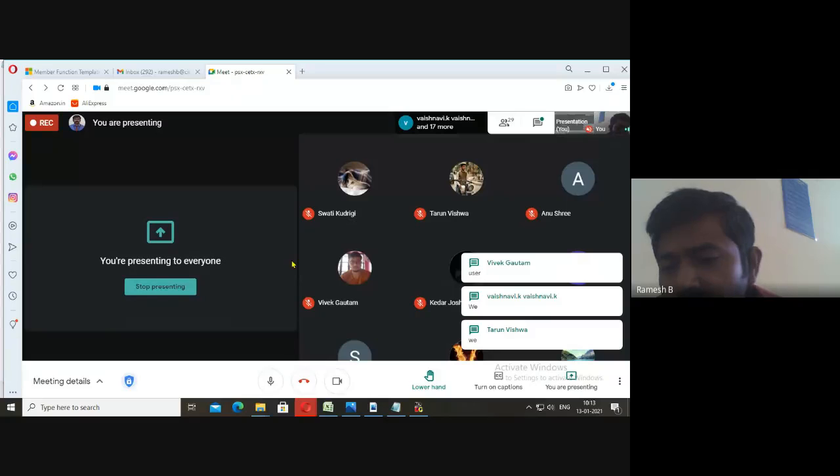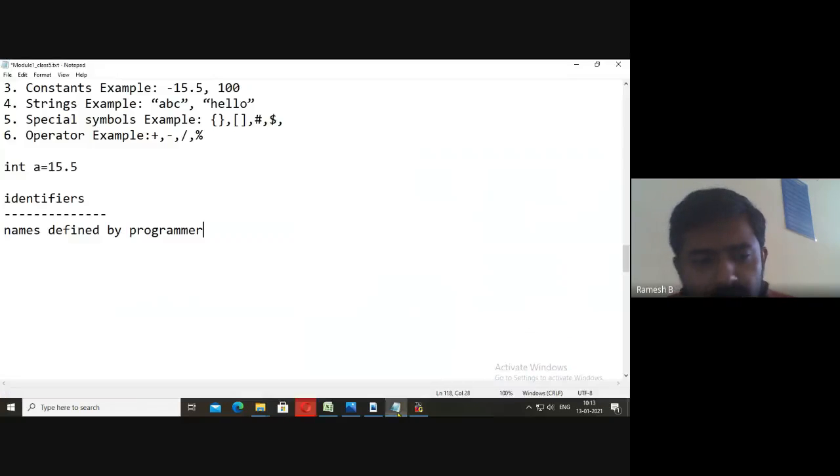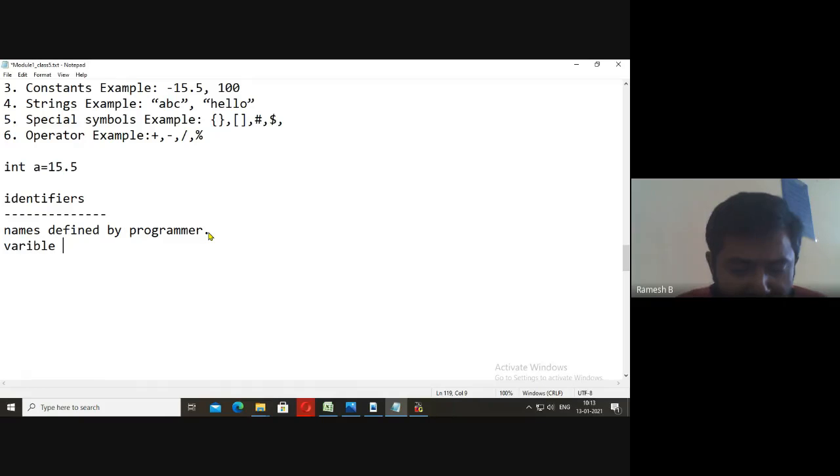Users are the programmers. We are the programmers. Good. See here, names defined by the programmer are known as identifiers. Among them, they may be variable names. Don't worry about spellings. Variable names, function names.